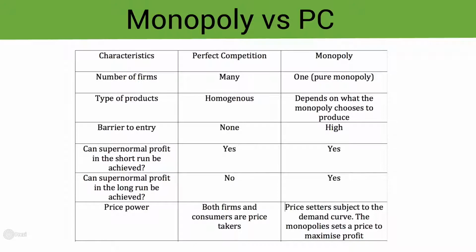So now let's have a look at the types of goods. In perfect competition, firms will be producing homogeneous goods, and this means that consumers will not care where they purchase the good and service from, because they will get the same type of good or service from every firm. With a monopoly, the types of products depend on what the monopoly chooses to produce. They may choose to only produce one good or service, or they may choose to produce many, and then consumers can choose the one that they prefer the most.